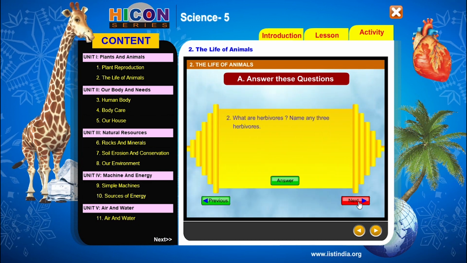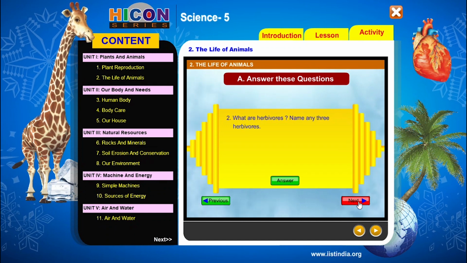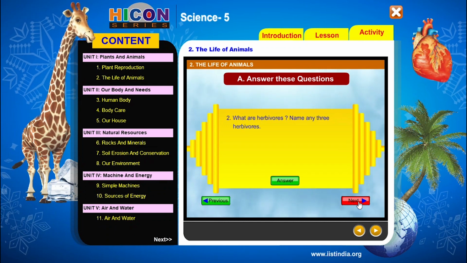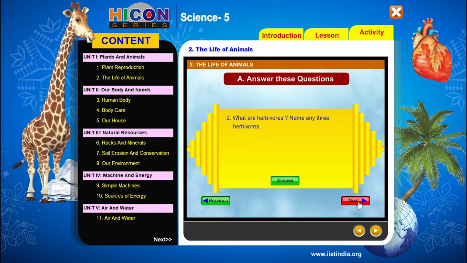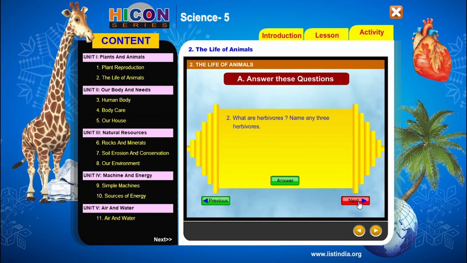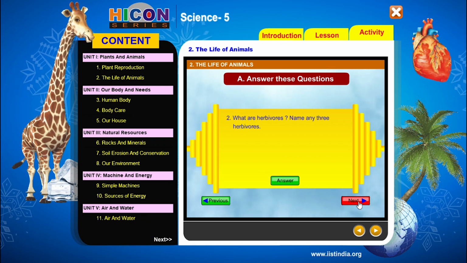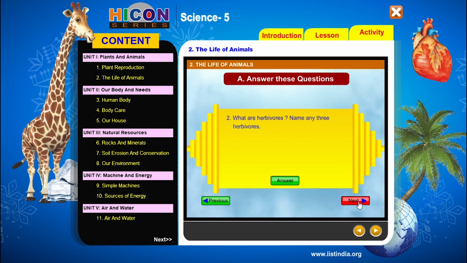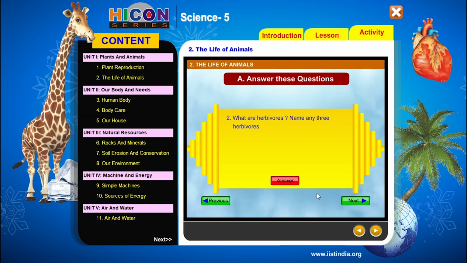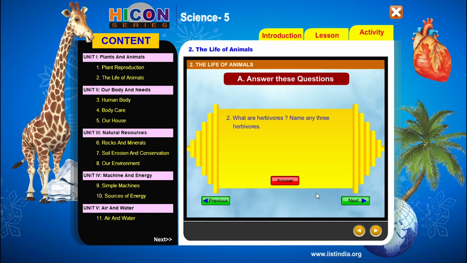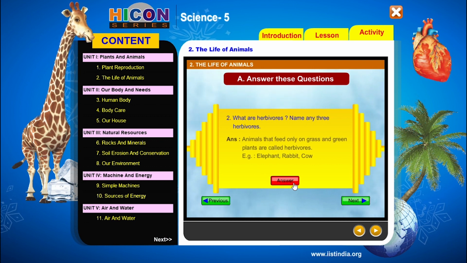So children, see the second question. What are herbivores? Name any 3 herbivores. Children, there are particularly 4 types of animals: carnivores, herbivores, omnivores, and insectivores. Now the question is, what are herbivores? Name any 3 herbivores. So children, can you answer this question? Okay, let us see the answer.